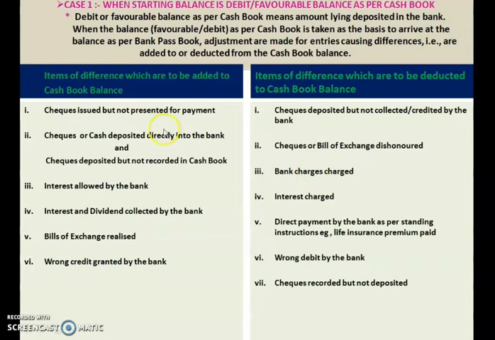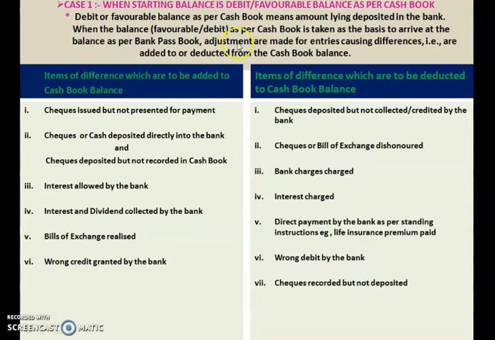You will get a better understanding when we do the problem. In between these two balances, you have to add some items and subtract some items so that your cash book and passbook become equal. That is our target. Your passbook and your cash book should be equal.